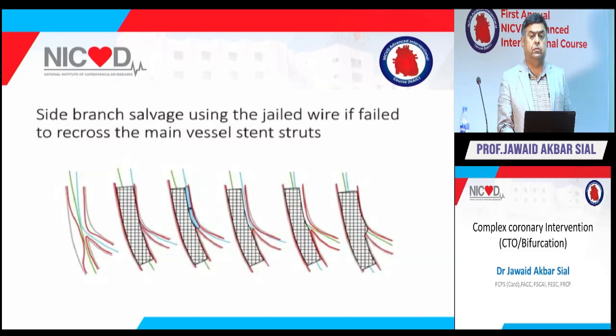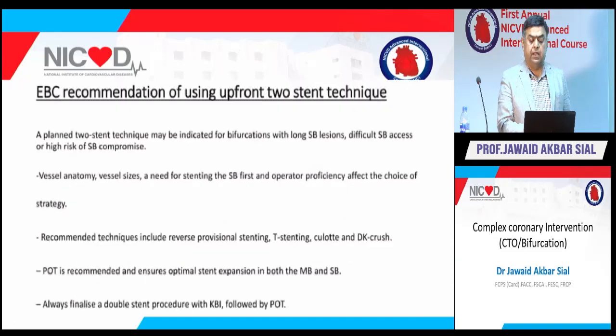Some of you might be aware of that: you put a balloon jailed in the side branch, and when you have this fear of losing the big side branch, you can save it, and then by putting the final balloon inflation, ultimately you find the path and you can end the procedure.